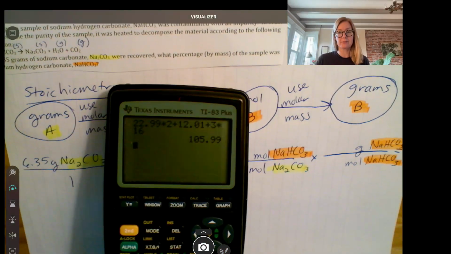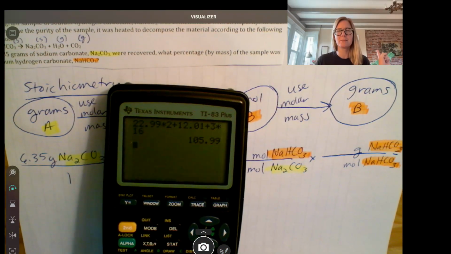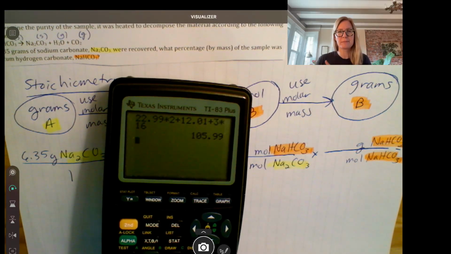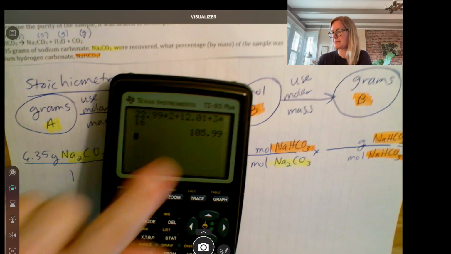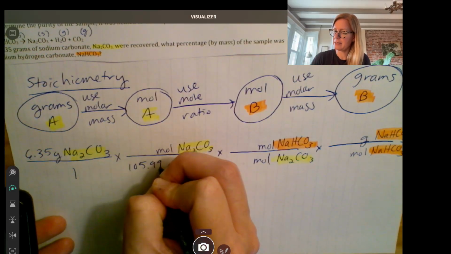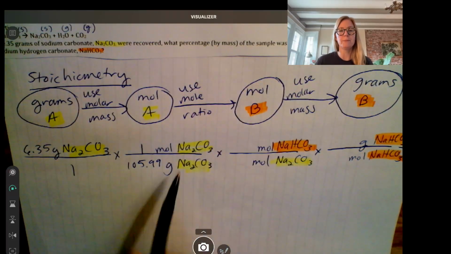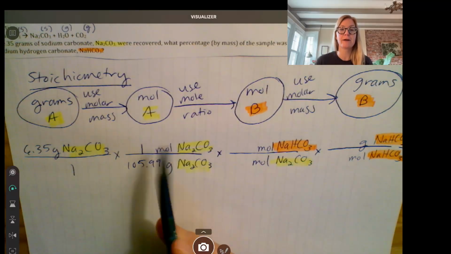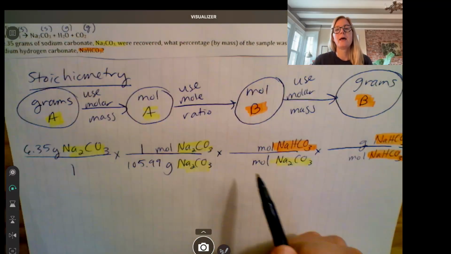That's the molar mass. You've got to think to yourself, is molar mass the moles per gram or the grams per mole? Molar mass is grams per mole. So this number goes where grams is. 105.99 grams per 1 mole. Grams per mole means grams per 1 mole, or the grams for every 1 mole, all right?